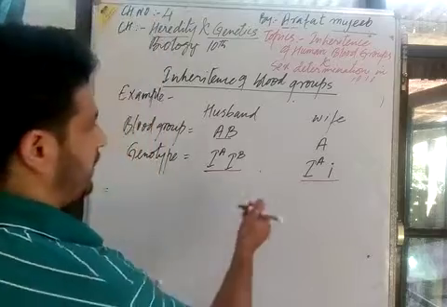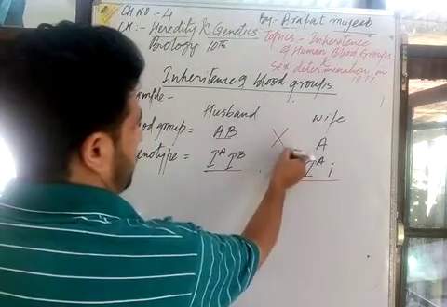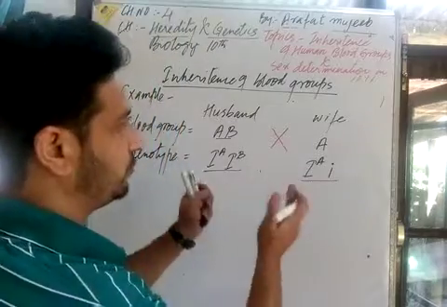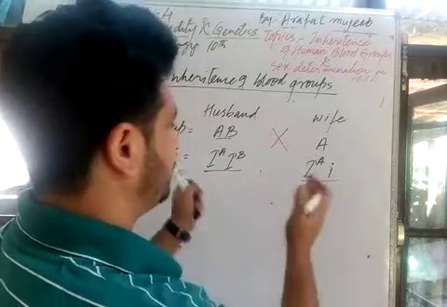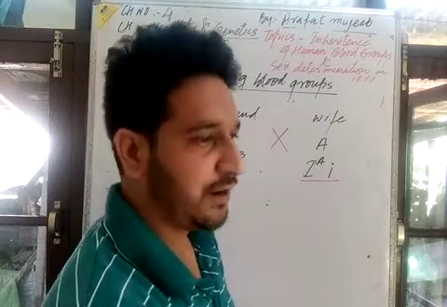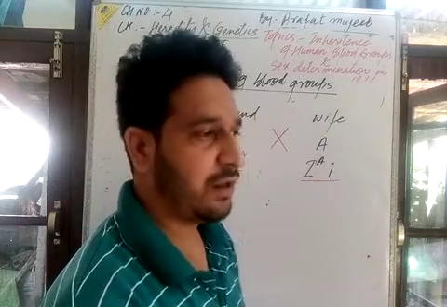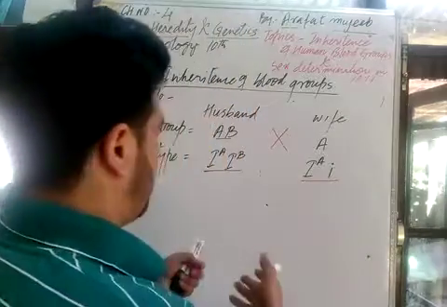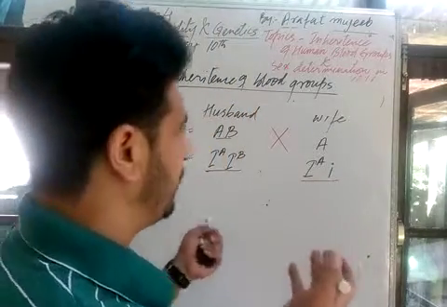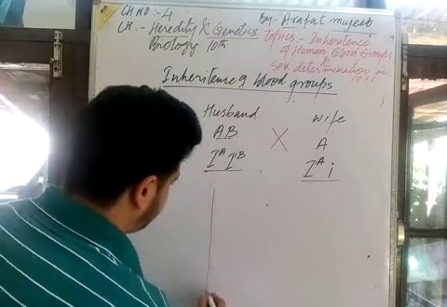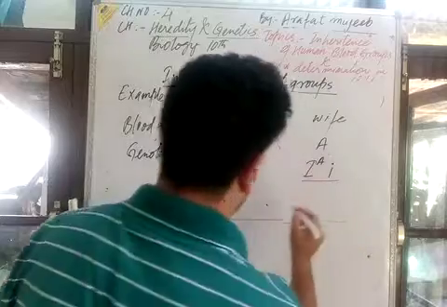Now I would like to have a cross between them. Husband and wife will share the genotype. There is a transmission of these blood groups. It is an inherited character, and its expression is seen in the offspring. What would be the possibility of blood groups in the offspring? Let us see. We will perform a cross here.